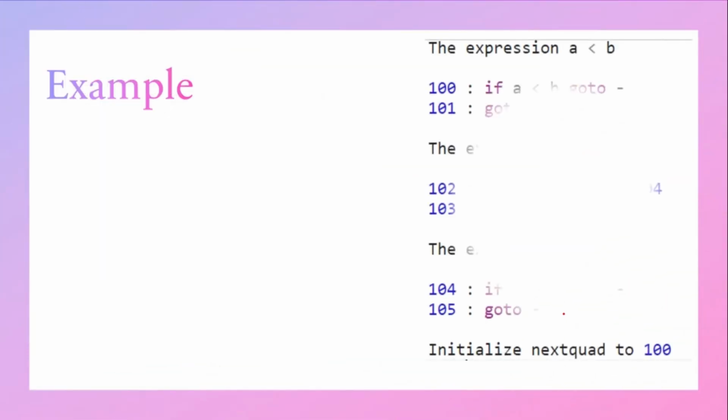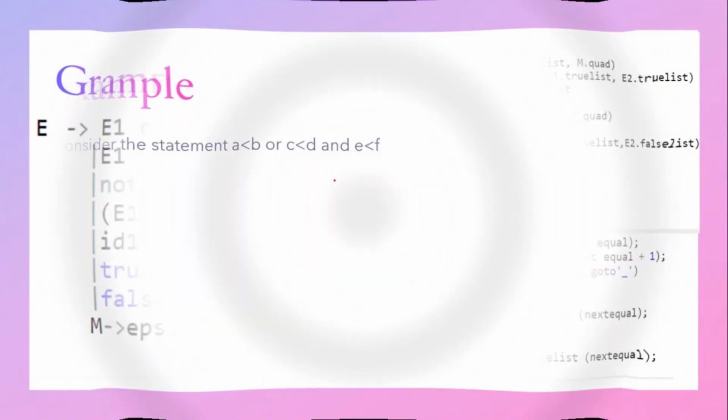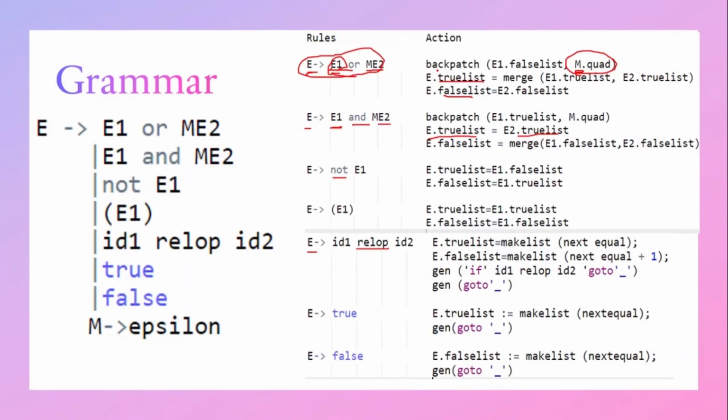Okay. So the first expression is equal to what? It is equal to E1 or ME2. That is what is given, right? If A less than B or C less than D. So that is the first condition, which is E1 or E2, that is E1 or ME2. For this, the first semantic action rule is that we have to use backpatch of E1.falseList, M.quad. Simply, I have used the semantic action rule of the first production.